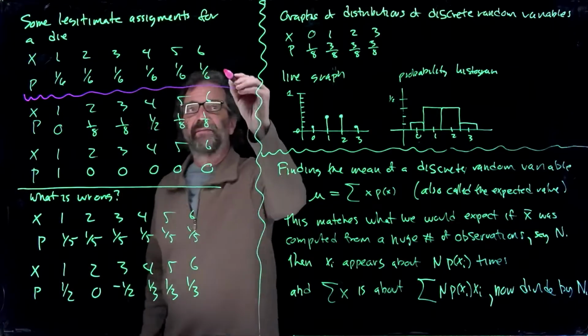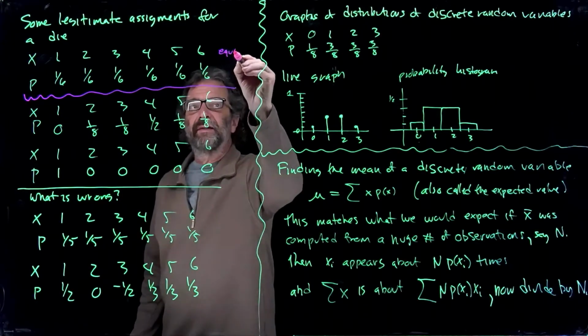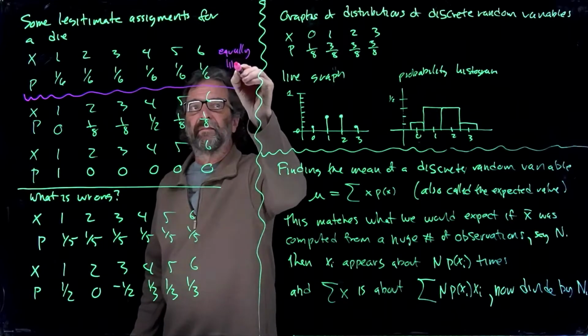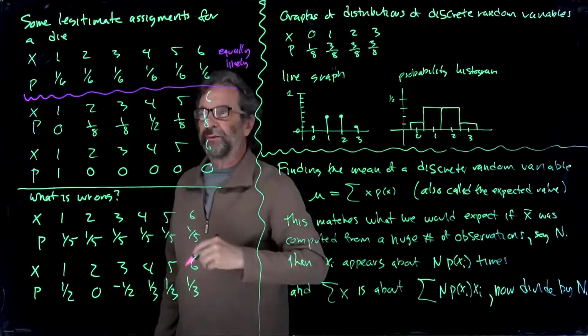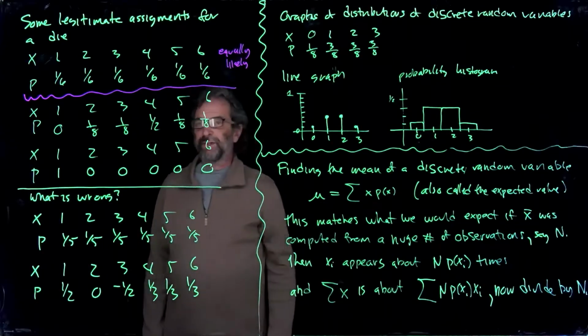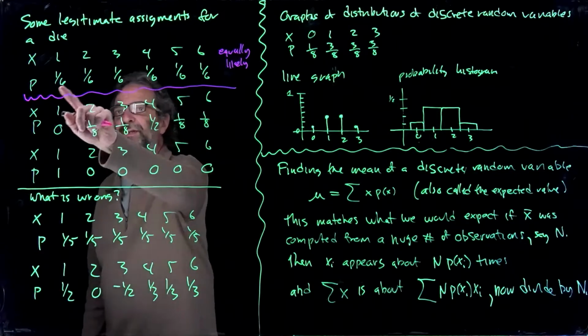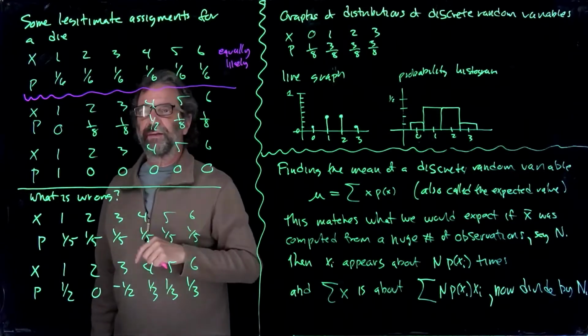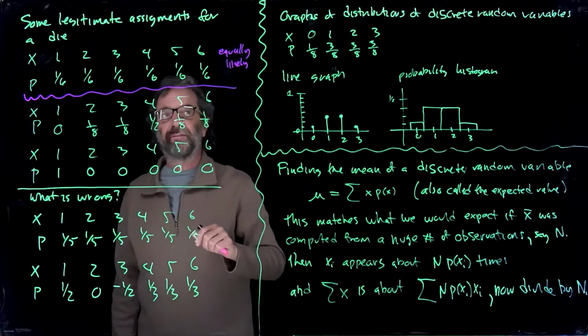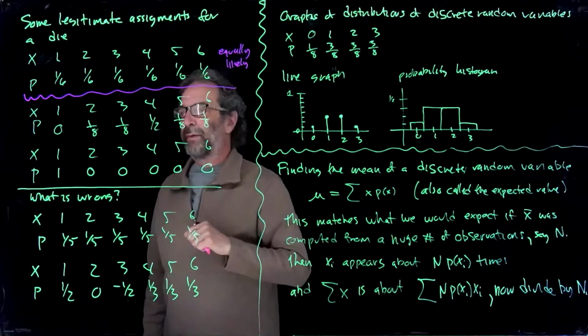This says we have equally likely outcomes. So all of them are the same number, and the sum here, 1/6 plus 1/6 and so on, adds up to be 1, like they're supposed to. So it's good. They're all probabilities, and they add to be 1.